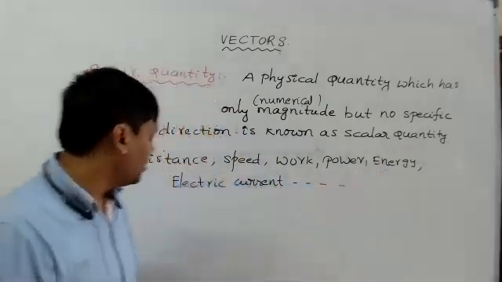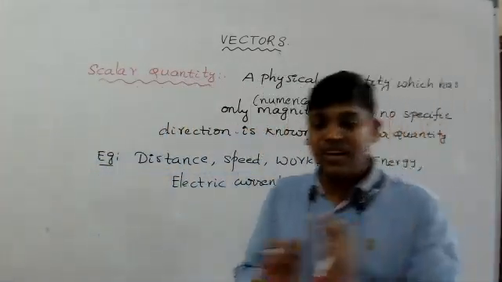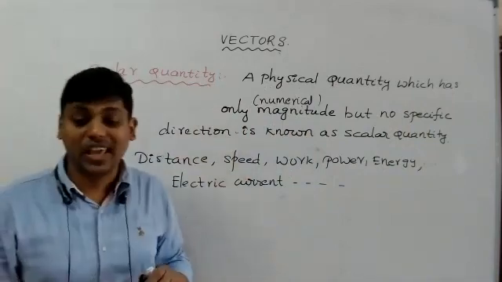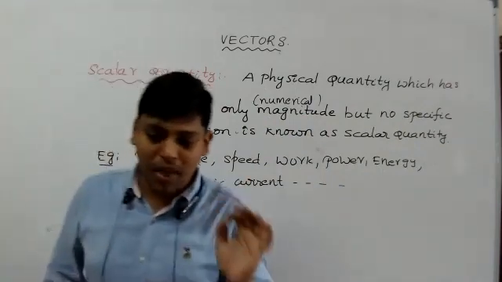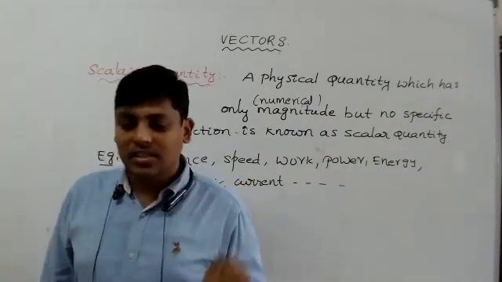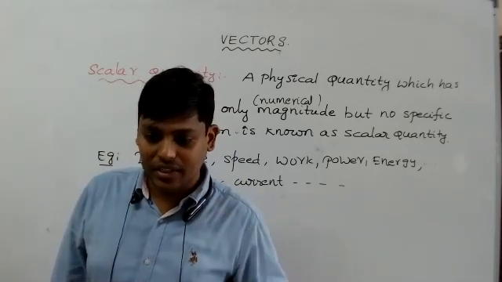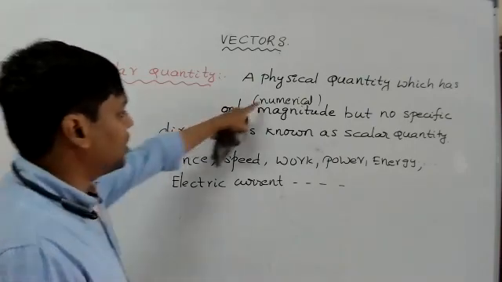Power, energy, and electric current have magnitude only, but no specific direction. That's why they belong to scalar quantities. So vectors have both magnitude and direction, while scalars have only magnitude, only numerical value.